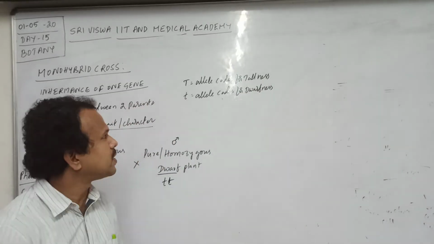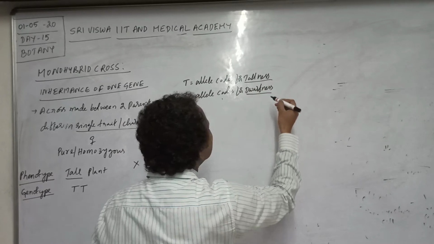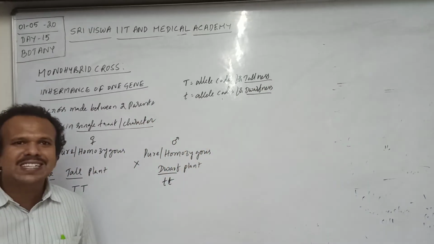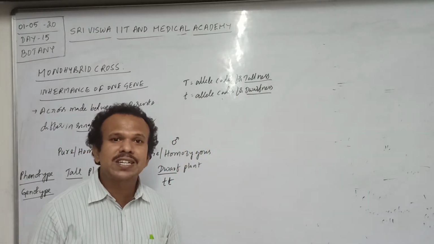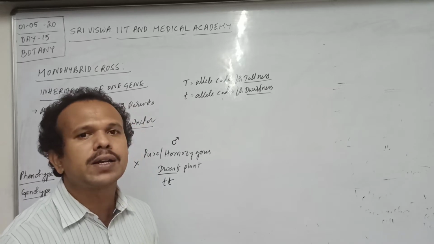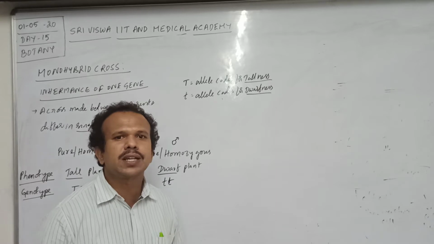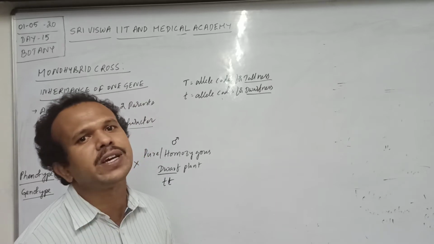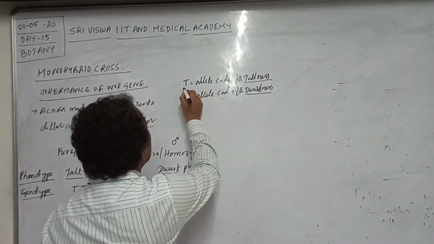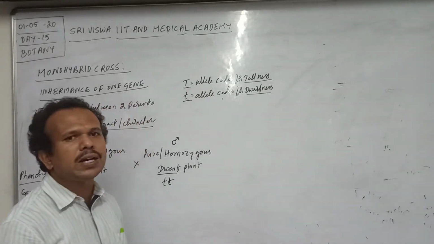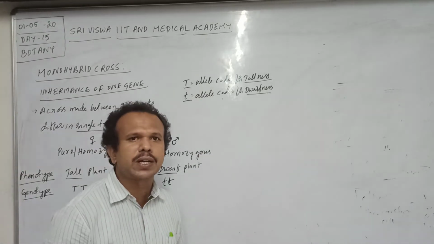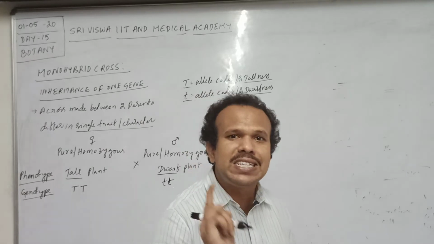Tallness and dwarfness are the contrasting traits. Contrasting traits are nothing but two alternative forms of a character. Then capital T and small t are the alleles. Alleles are nothing but two alternative forms of a gene.